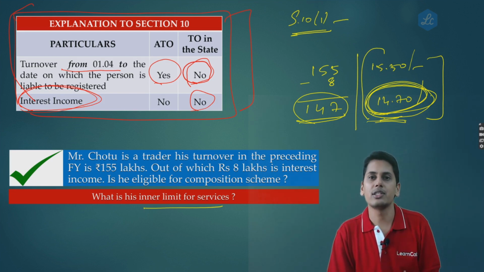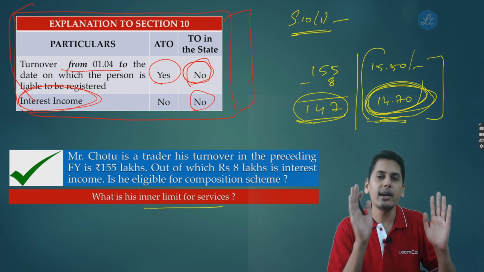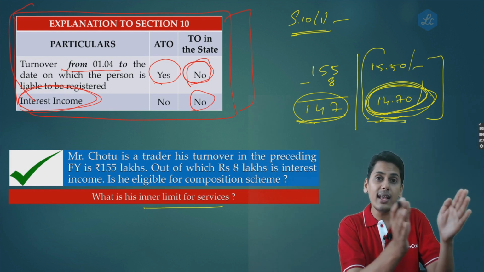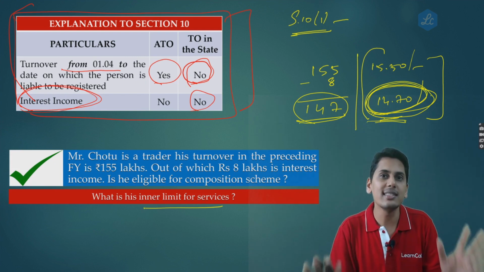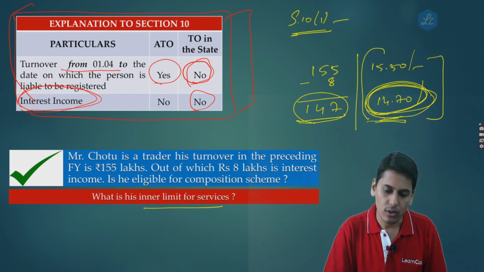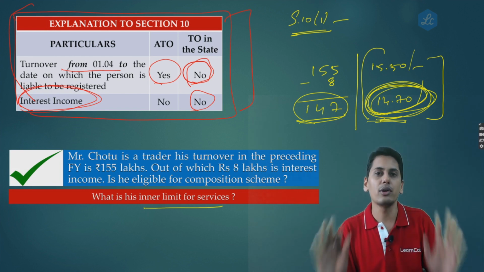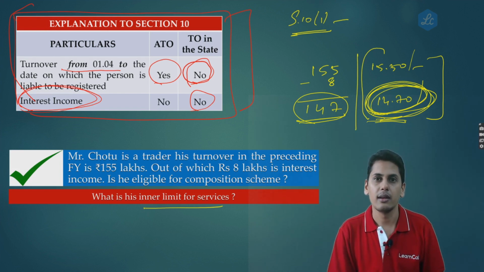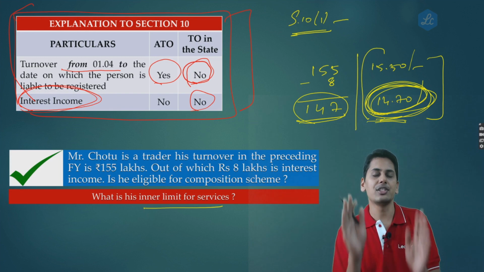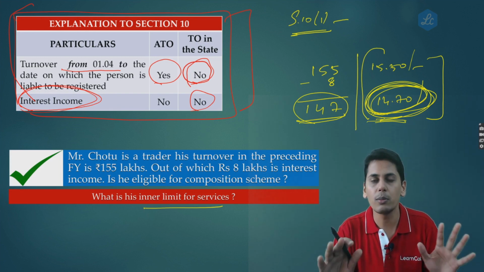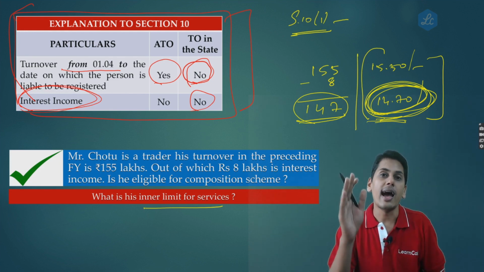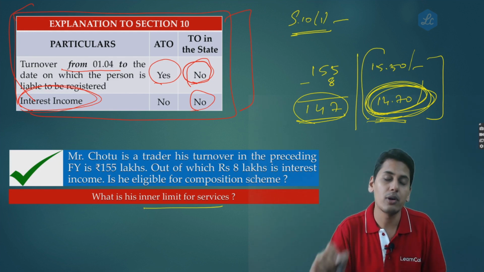The explanation told you that while calculating the inner threshold, when I take the turnover in a state in the preceding financial year, I should not consider the interest income. So therefore my inner threshold becomes 14.70 lakhs. Agreed. Now friends, in the current financial year, I can supply services up to 14.70 lakhs. There's no doubt about it.